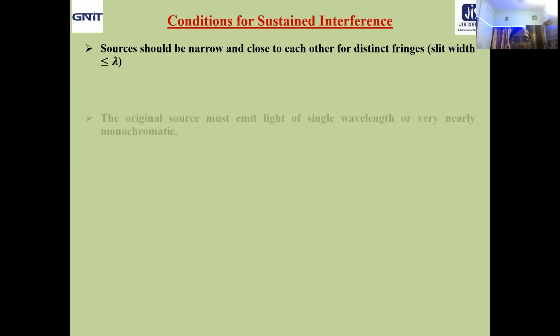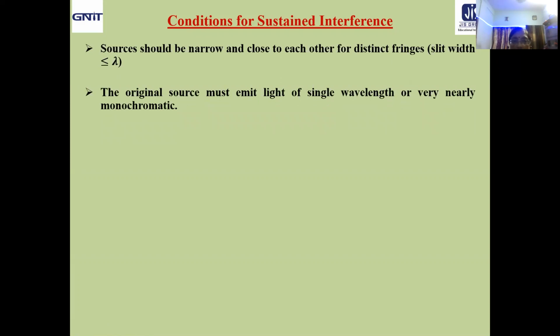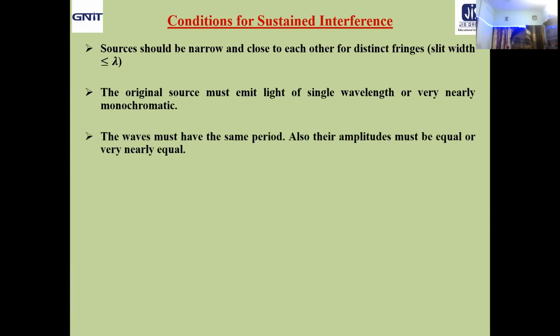Okay. Now come to the second condition. The original source must emit light of single wavelength or very nearly monochromatic. We already considered that factor, that lambda must be a single one, that is monochromatic preferably.